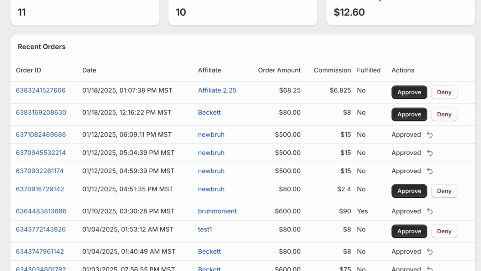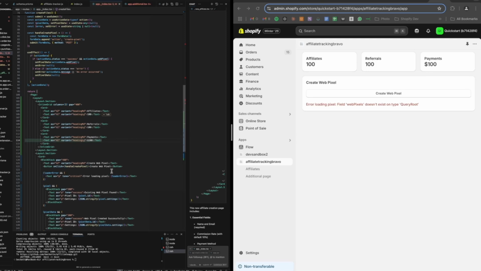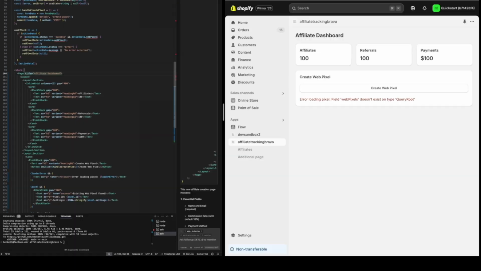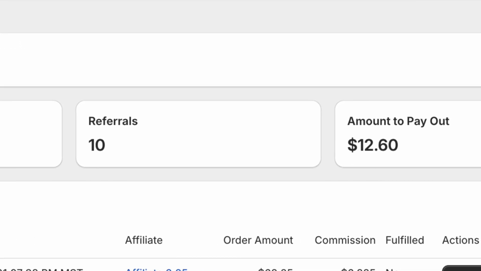So now that everything is working, it's finally time to start on the dashboard. I started with the homepage, and I figured that users would want to be able to quickly see if there's any new referrals. So I made a list of all the most recent referrals for easy access. And I also added some blocks at the top with some statistics about the user's store because I figured it'd be pretty satisfying to see big numbers with all the affiliate sales.